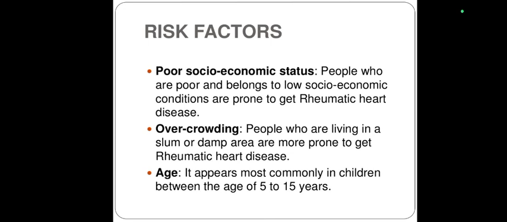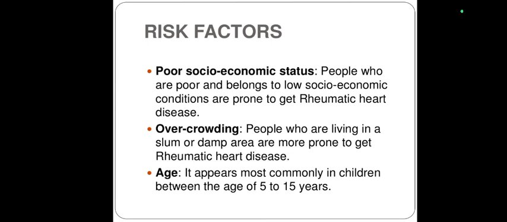Poor socioeconomic status: people who belong to low socioeconomic conditions are prone to get rheumatic heart disease, because sore throat and group A beta streptococcal infections are more common with poor economic status, poor nutritional status, and poor hygienic conditions. Overcrowding: people living in slum or dumping areas are more prone to get rheumatic heart disease because of the easy spread of group A beta streptococcal infections.